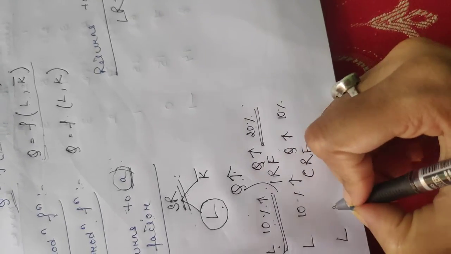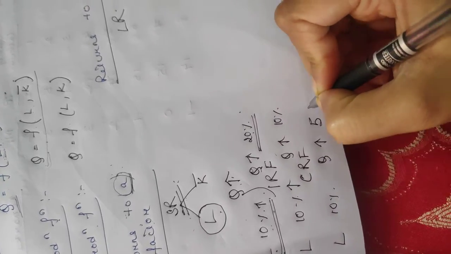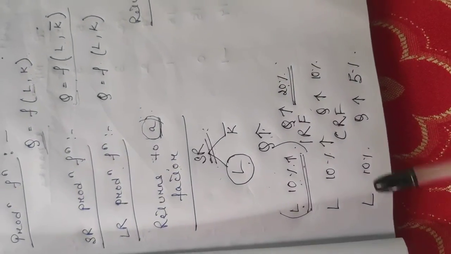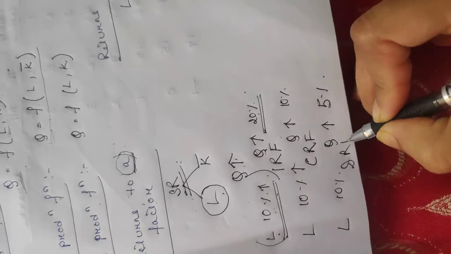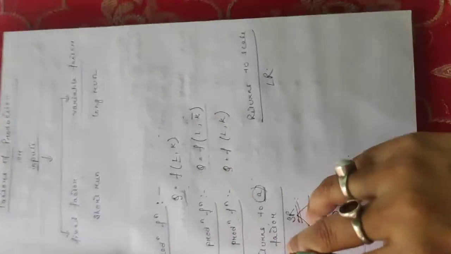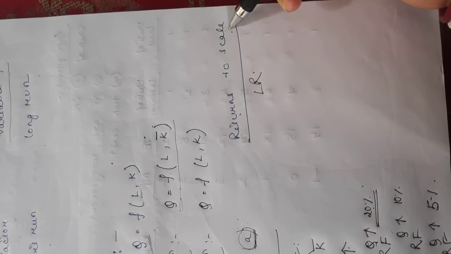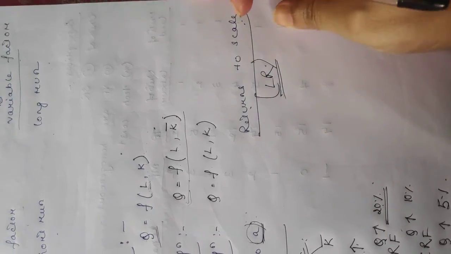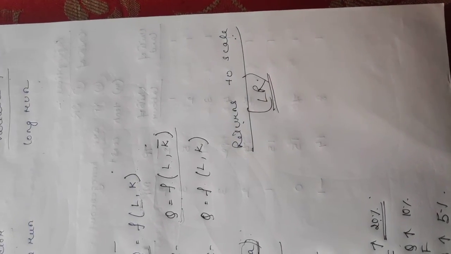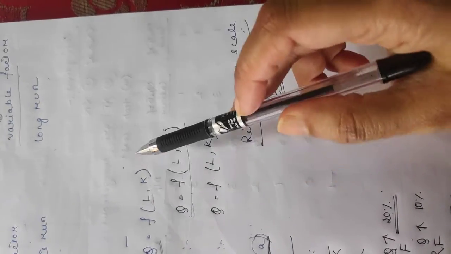And if you increase your labor by 10% and your quantity increases by 5%, meaning the quantity increased by less than the labor you increased, then it is known as decreasing returns to a factor. Now, what is returns to scale? We know that returns to scale is a concept in the long run. In the long run, all the factors of production are variable, and since here we have taken only two factors of production, that is labor and capital,